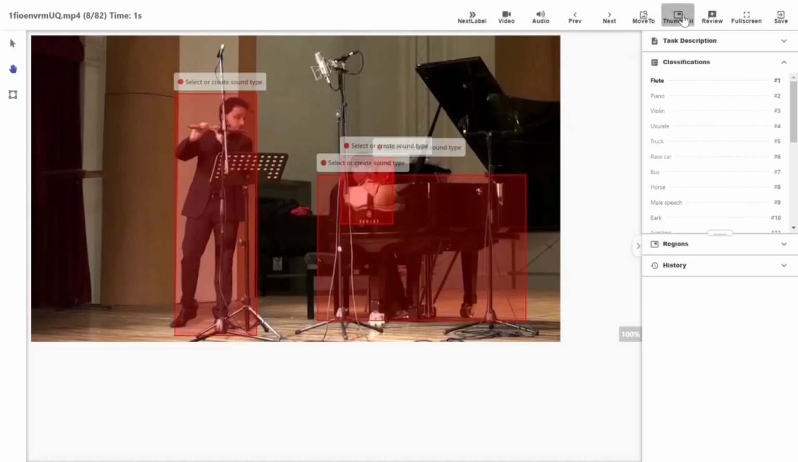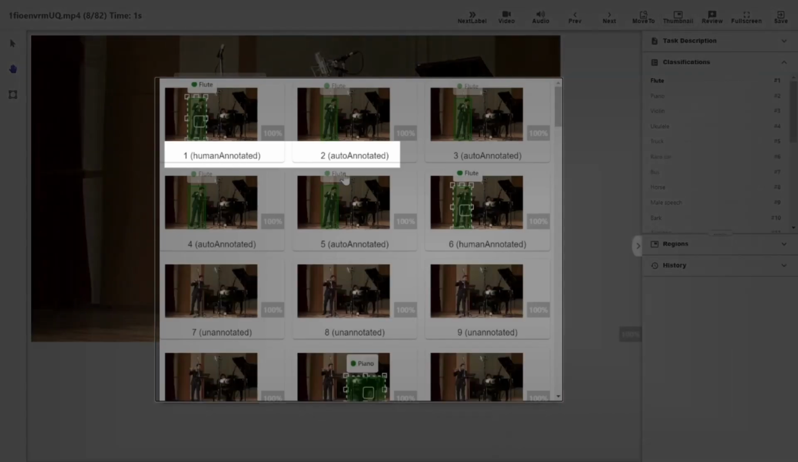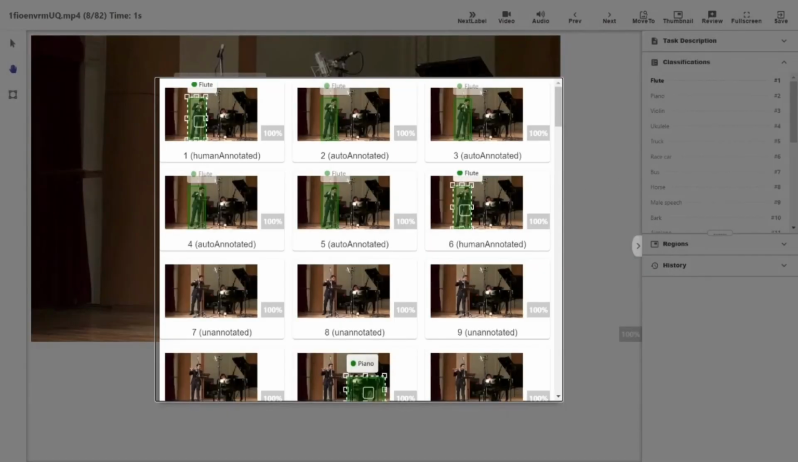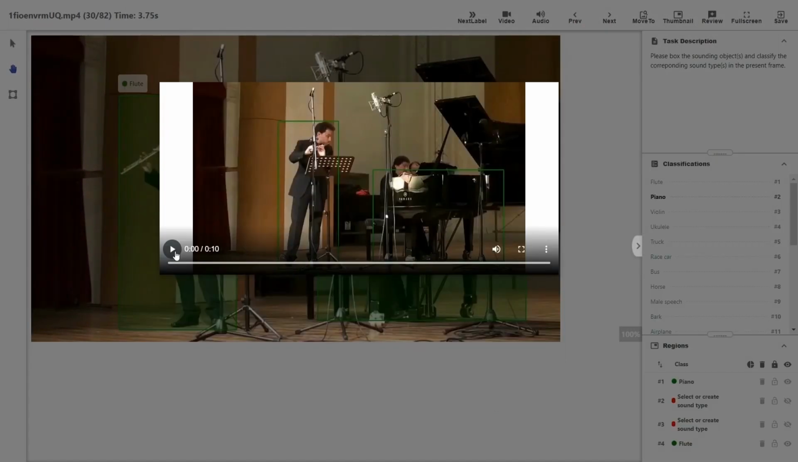The frame-by-frame thumbnail feature allows users to easily skim the annotation status of each frame. In contrast, the annotated video preview feature allows users to know how the entire video looks after annotation, so that users can have a global-level assessment of annotation quality.